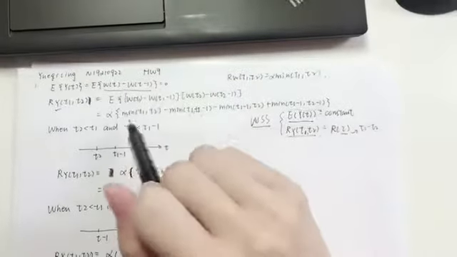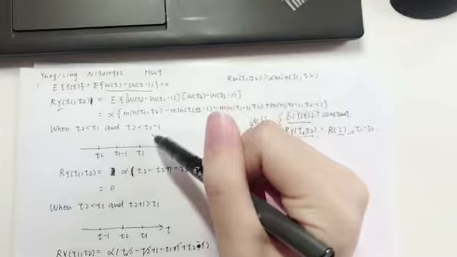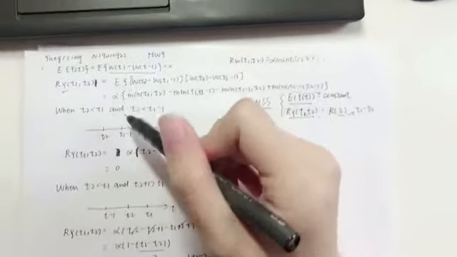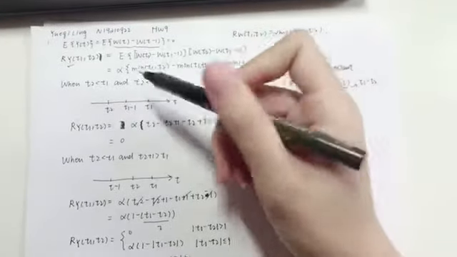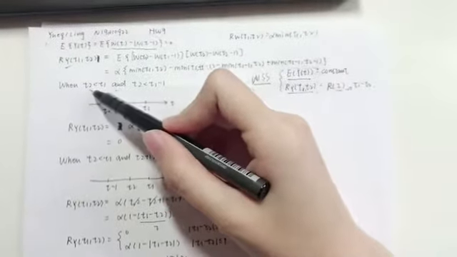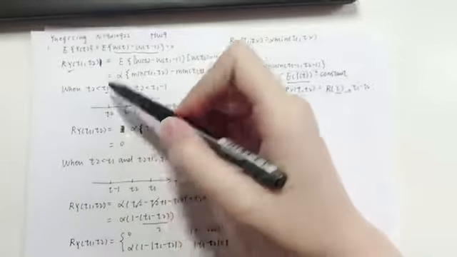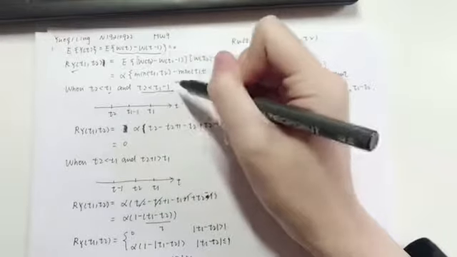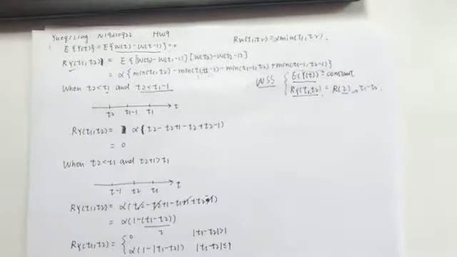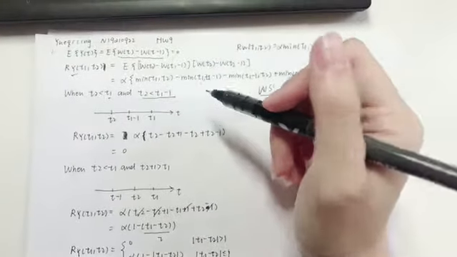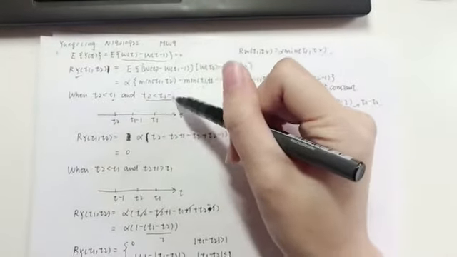When we write out this expression, to find the value of the autocorrelation we need to know which of T1 and T2 is larger. So we split into two situations to consider it. The first one: we suppose T2 is smaller than T1, and we need to discuss the relationship of T2 and T1 minus 1.